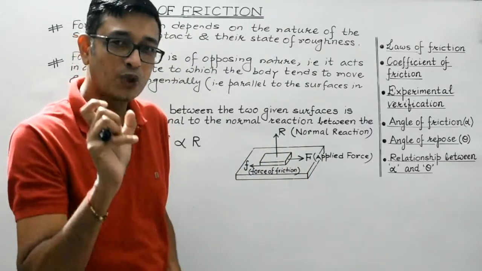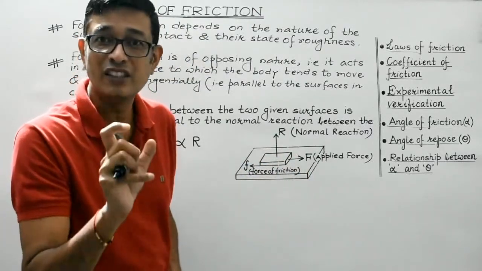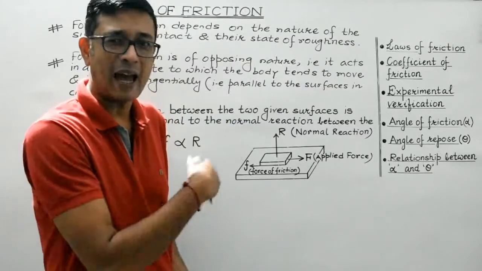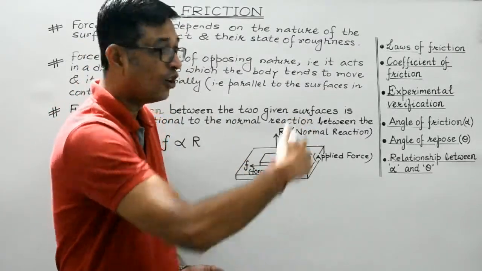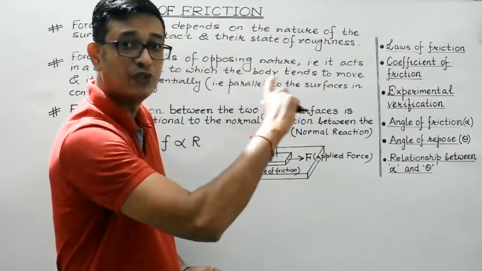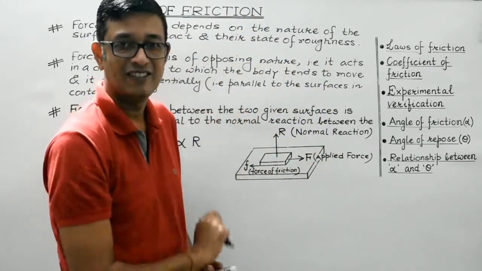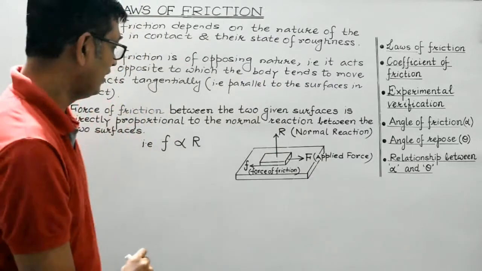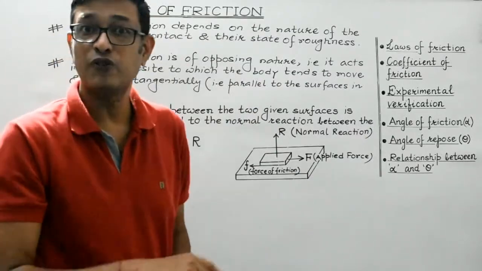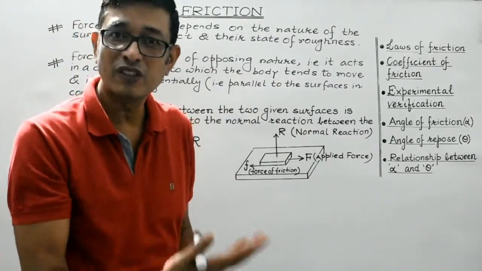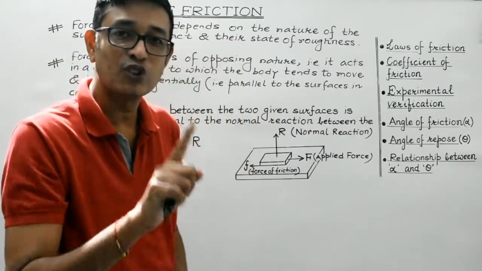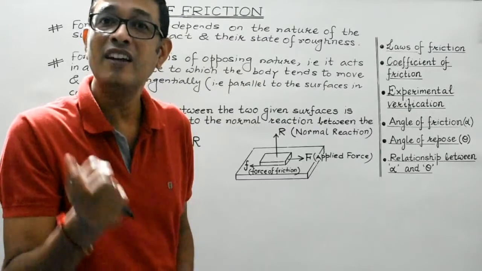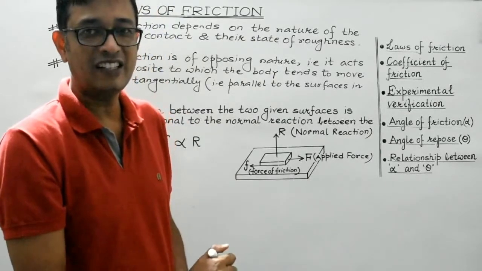So, it is more appropriate to use the term normal reaction. It is applicable in all the cases, whether the block is placed horizontally or it is placed vertically against the wall, isn't it? So, instead of using force of friction to be directly proportional to the weight of the system, it's not applicable in all the cases. We need to write force of friction to be directly proportional to the normal reaction, right?